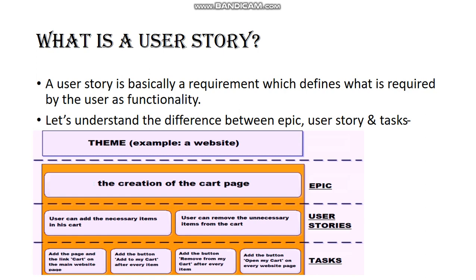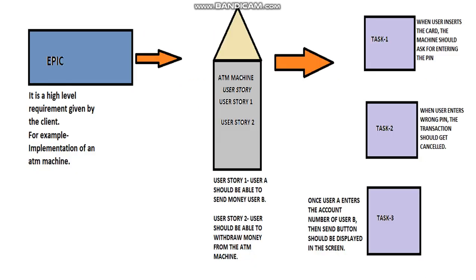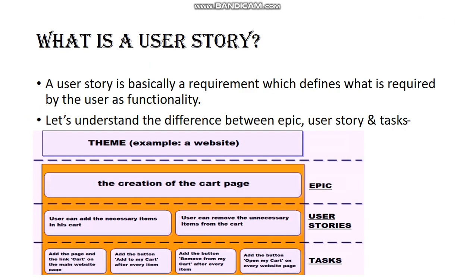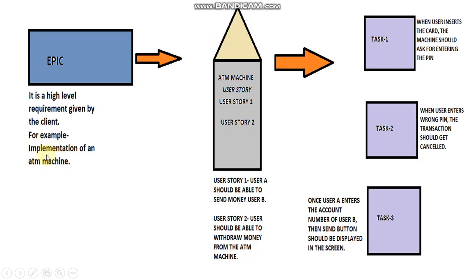Epic. It's a high-level description of what the client wants. It helps the team in breaking down the work towards a better goal. I would like to explain Epic with two examples. This is a website example I have taken, and here you can see a banking application, that is an ATM machine I have taken here. Now here you can see the creation of the cart page is an Epic, which is a high-level description, and the implementation of an ATM machine is another Epic, or high-level description, we have taken in both of the examples.